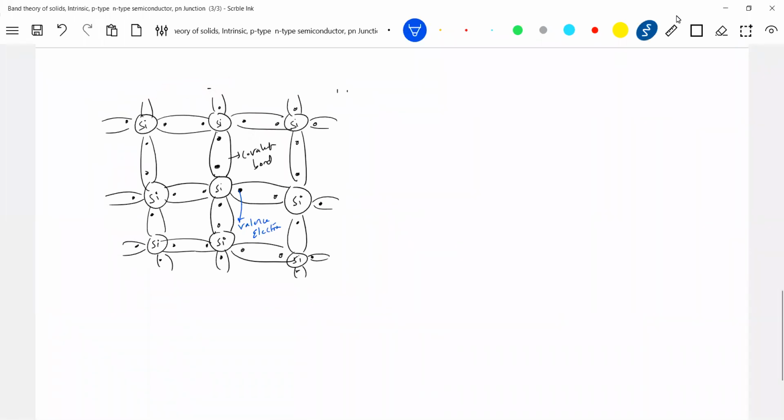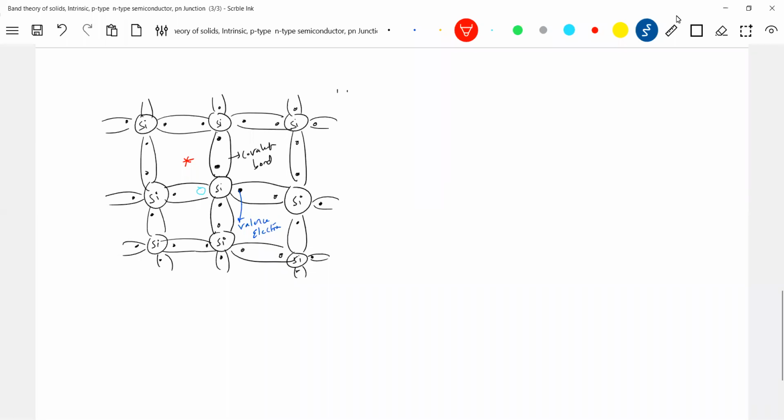Some of the valence electrons will jump to the conduction band. So here what will happen? We'll get a vacancy. That vacancy I'll show by blue color, and the electron has become free from the atom and it will become a free electron.